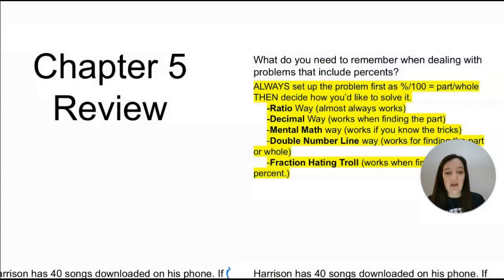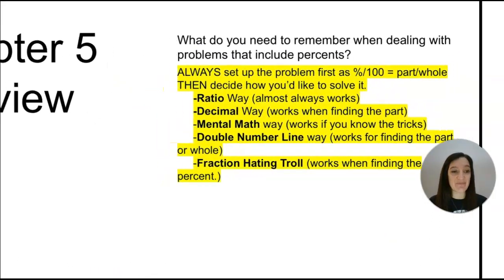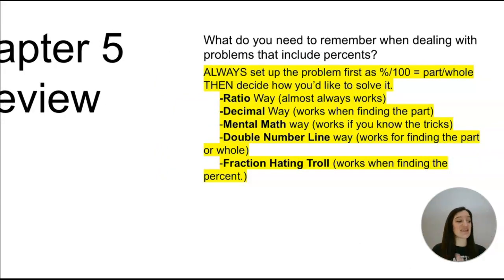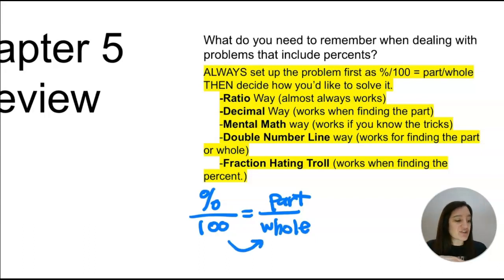So let's get started. One of the things I want you to really remember when we are doing any percent problem is that there are a few tricks to think about. My number one trick, anytime you see a percent problem, is to set it up the percent over 100 and then the part over the whole. And then once it's set up from here, you can decide, all right, do I keep doing it the ratio way, or do I change the whole, or do I change the percent into a decimal and then times by the whole? So there are different strategies you could do, but it's always easiest for me to start with that ratio way and then go from there.